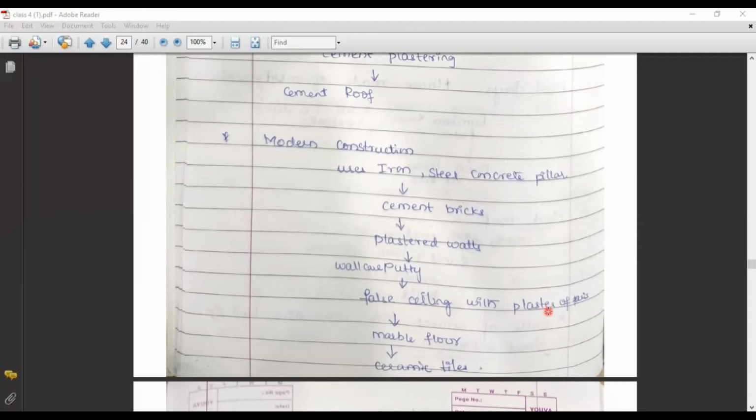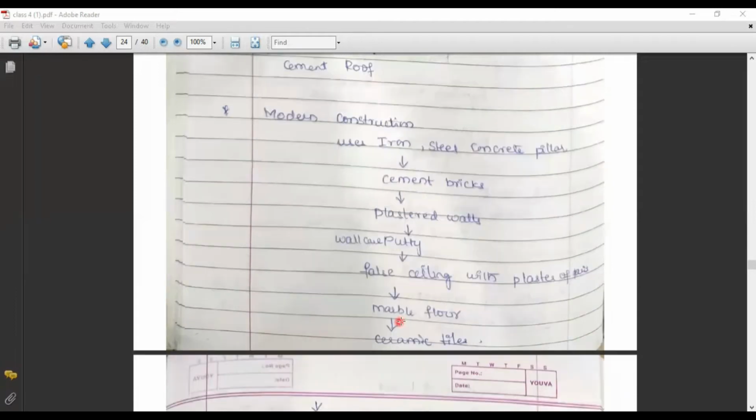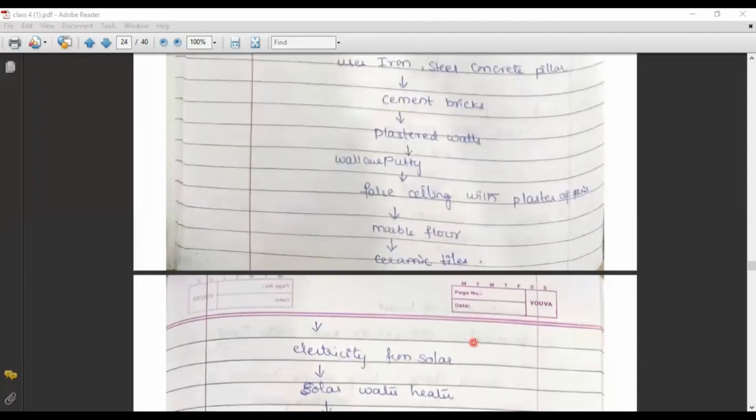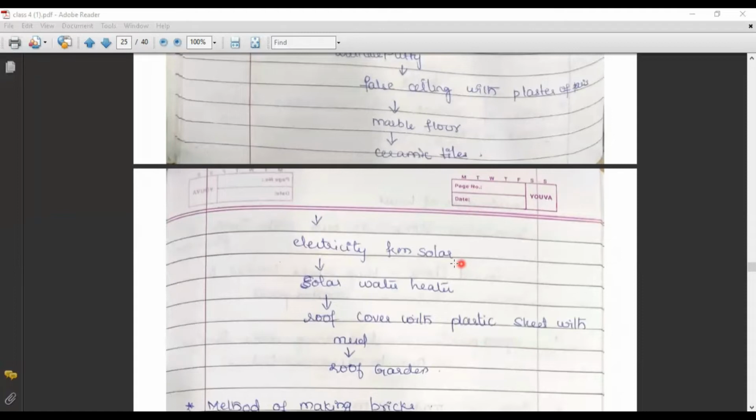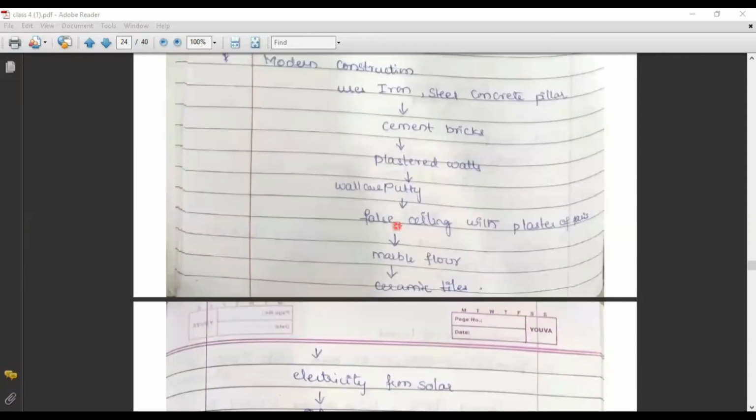I think you know the formula of plaster of Paris is CaSO4·½H2O, and the flooring is made of marble or ceramic tiles. Electricity is given to those houses either from an external electric source or using solar panels constructed on the terrace. Even solar water heaters are present. The roof is covered with a plastic sheet with mud in order to make roof gardens. These are the models of houses constructed in modern society.